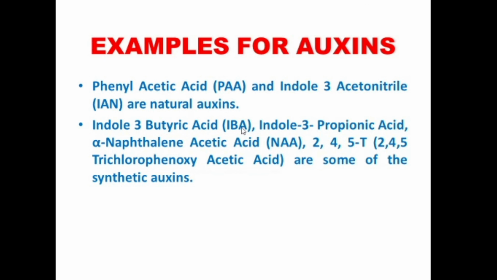Examples for auxins: phenyl acetic acid, that is shortly known as PAA, and indole 3 acetonitrile, that is shortly known as IAN. These are natural auxins. Indole 3 butyric acid, that is shortly known as IBA, indole 3 propionic acid, alpha naphthalene acetic acid, NAA, and 2,4,5-T, that is 2,4,5-trichlorophenoxyacetic acid. These are some of the synthetic auxins.